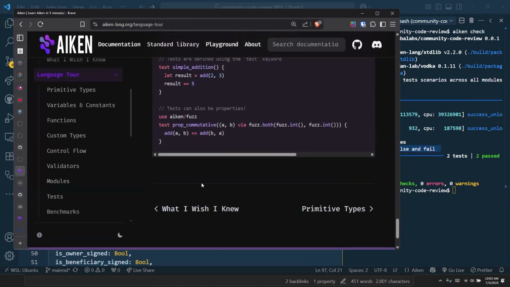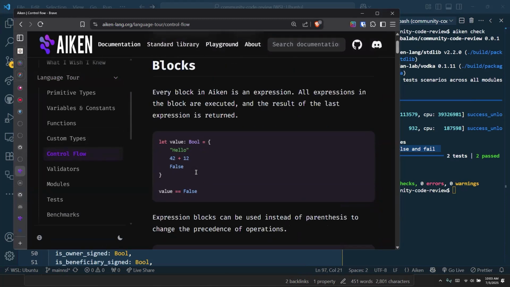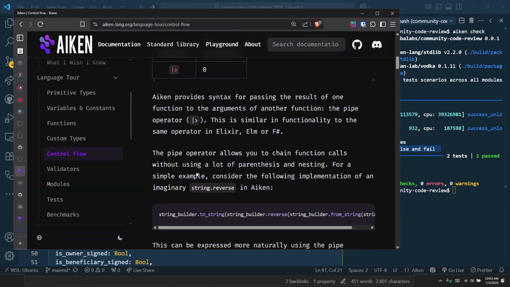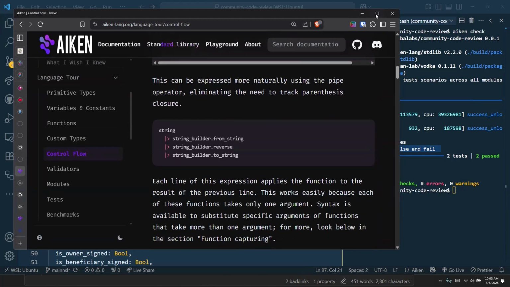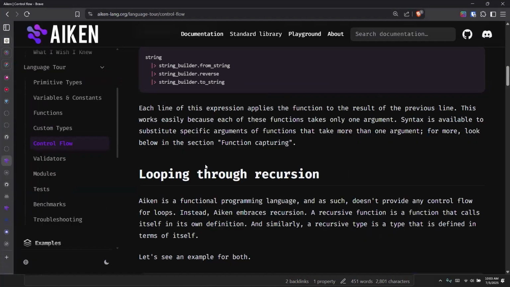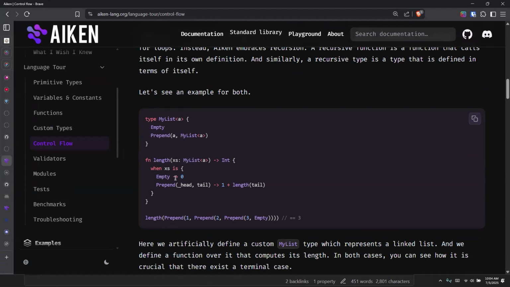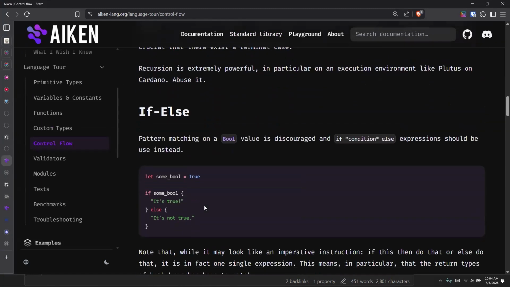What do the docs say about else? Let's see, flow control, piping, looping. No, this is if else.